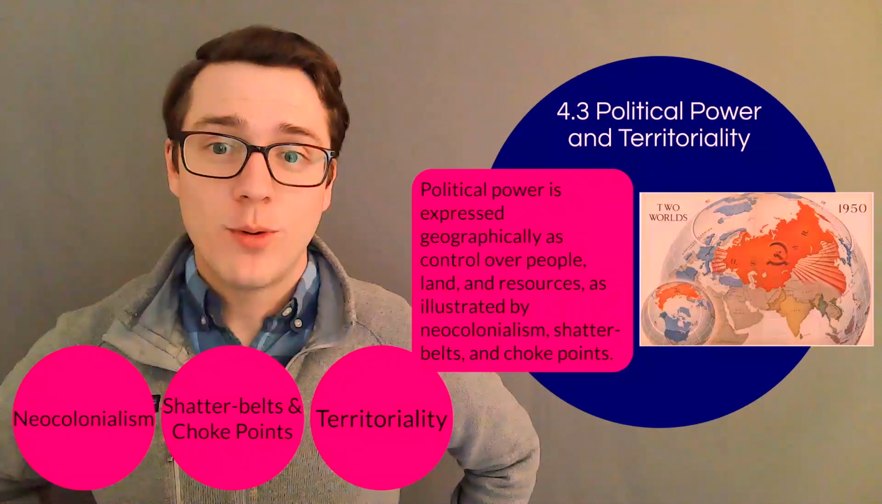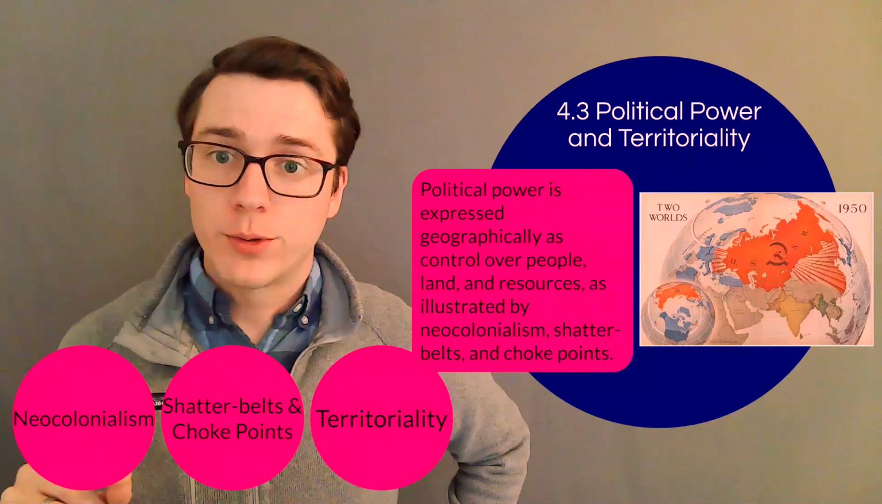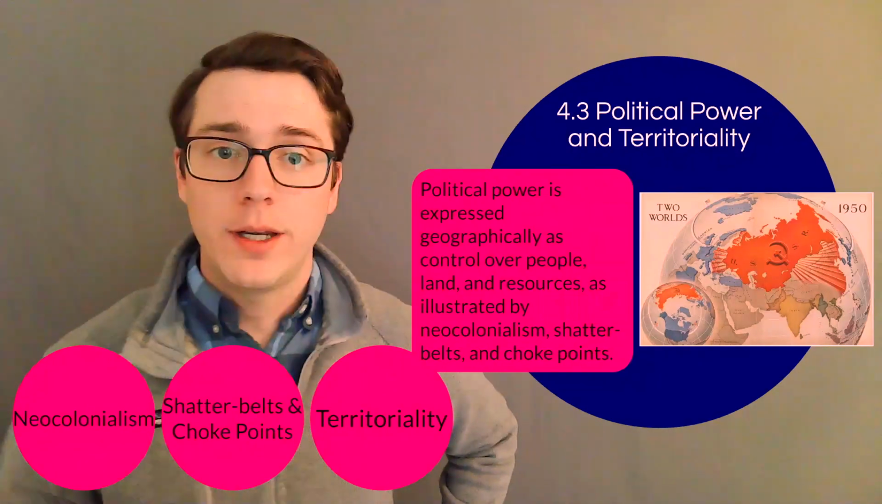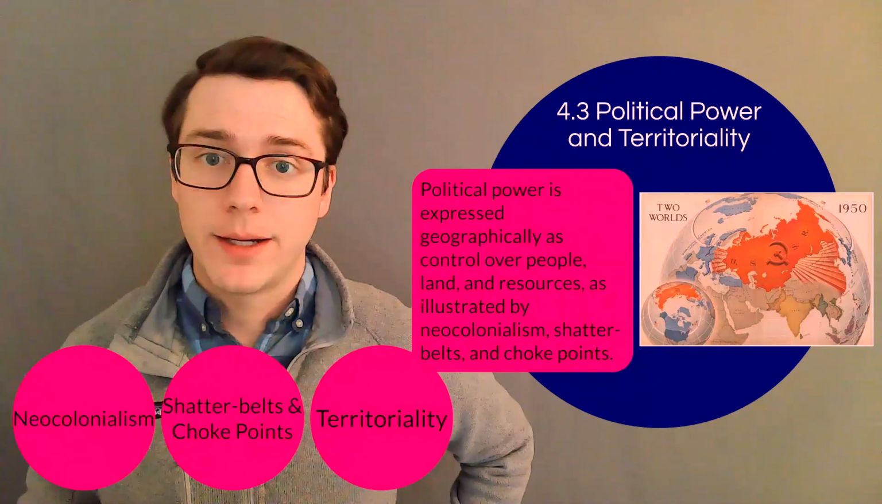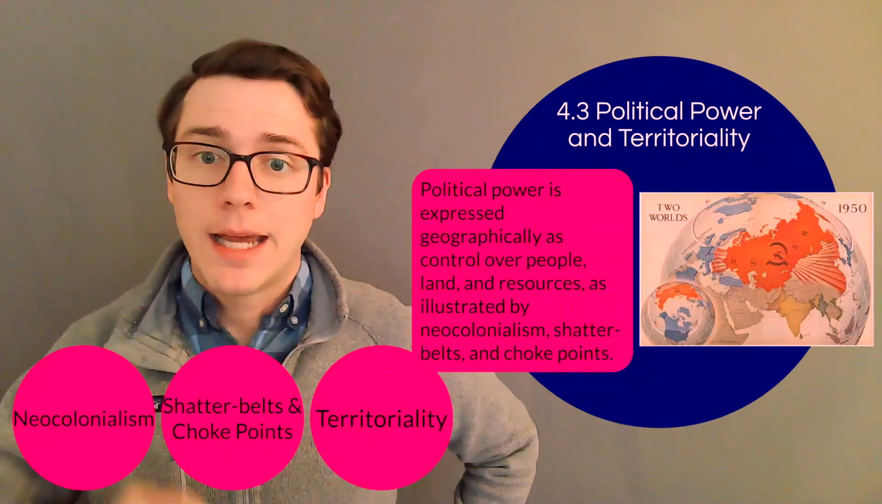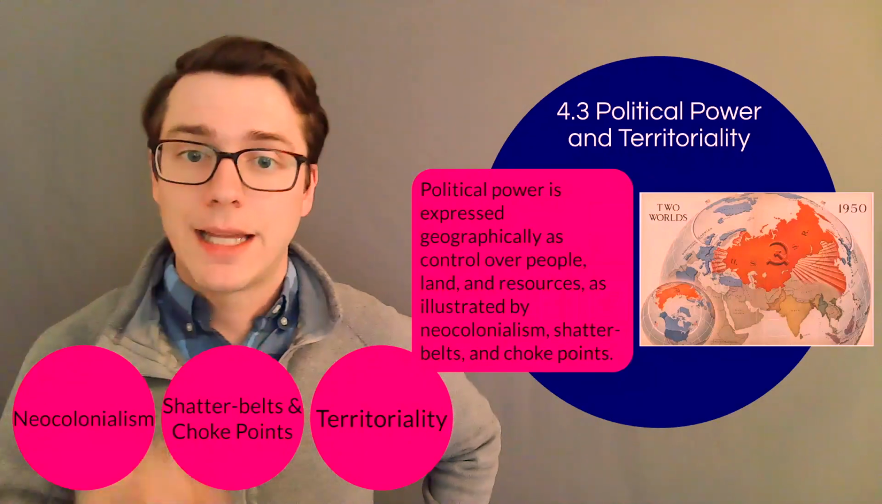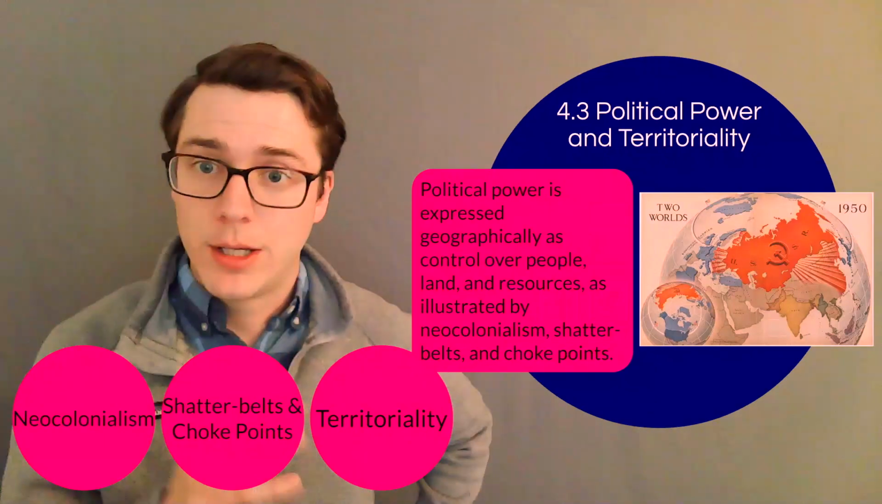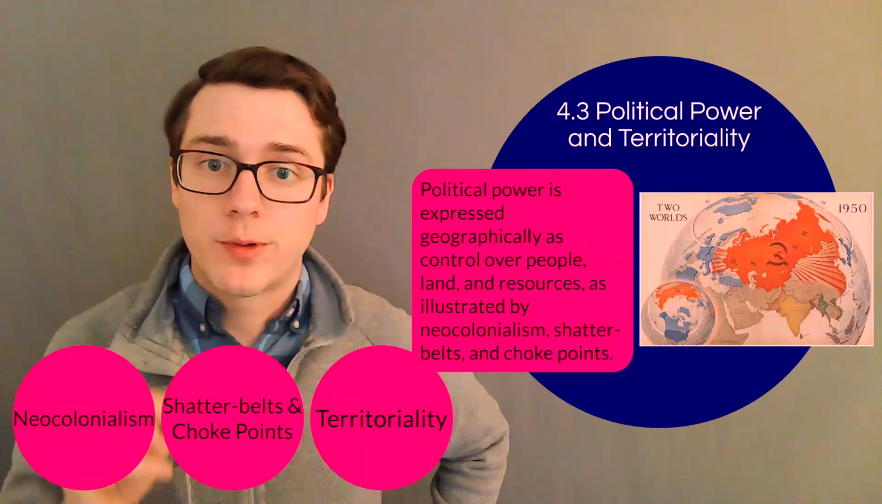Today we continue our discussion of political geography with topic 4.3, political power and territoriality. Political power is expressed geographically, and we can see that as the control over people, land, and resources out in the world. So let's give some examples for each of these.